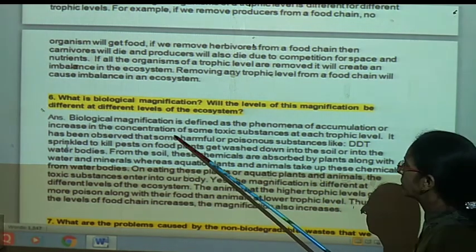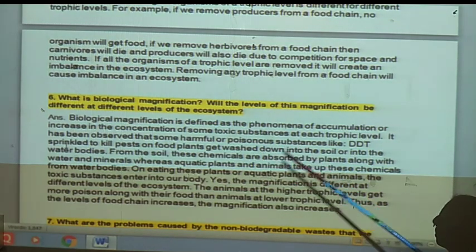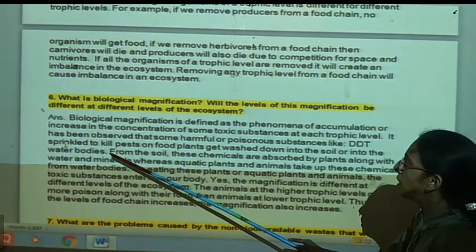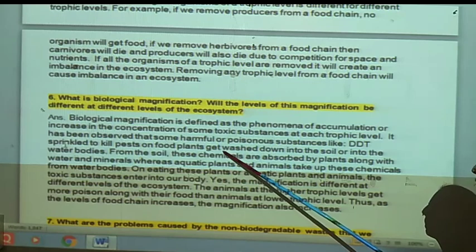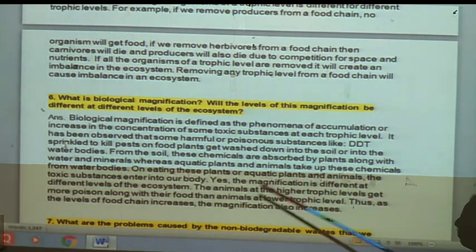It has been observed that some harmful or poisonous substances like DDT powder and arsenic, when sprinkled to kill the pests on food plants, get washed down into the soil or into the water bodies.